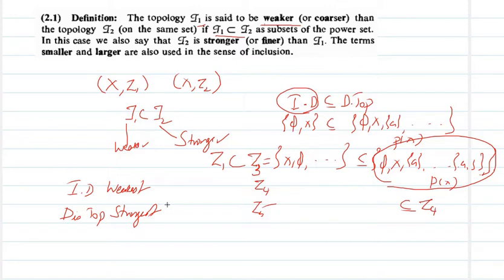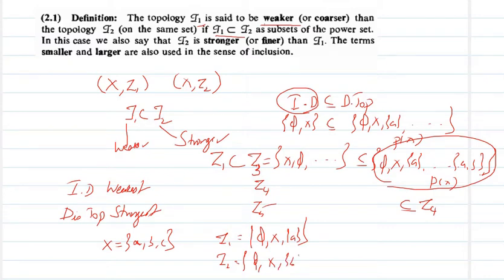But there is no need that two topologies are comparable. For example, if you have X as {A, B, C} and I define tau1 as phi, X and the singleton set {A}, clearly this is a topology that you can verify, and tau2 I define as phi, X and {B}.